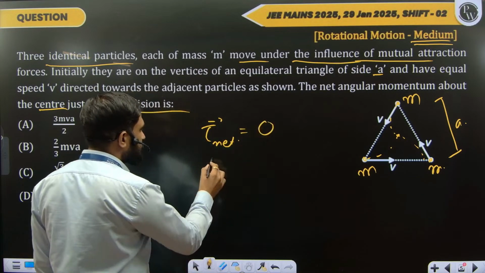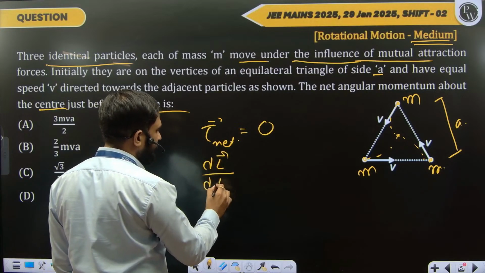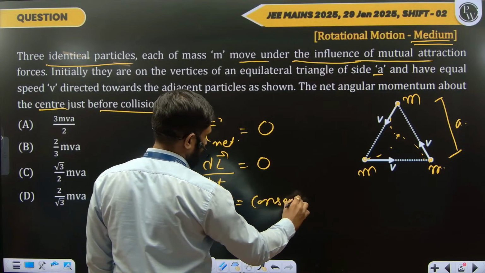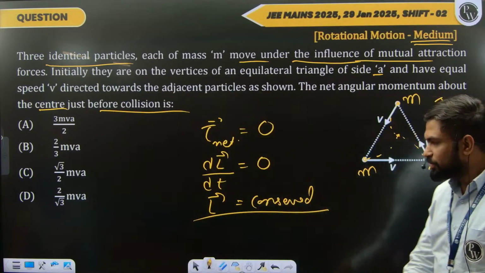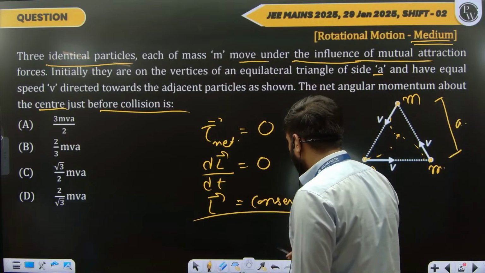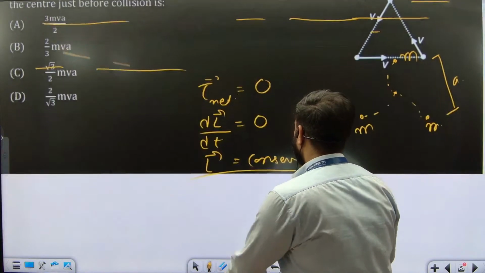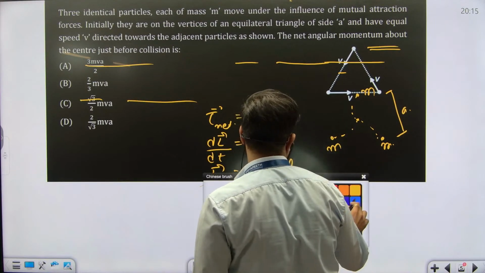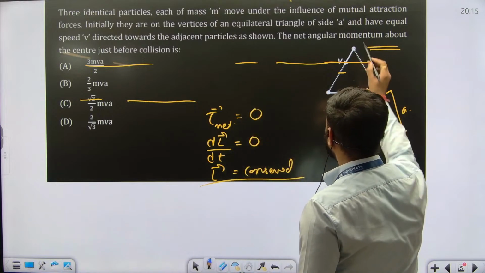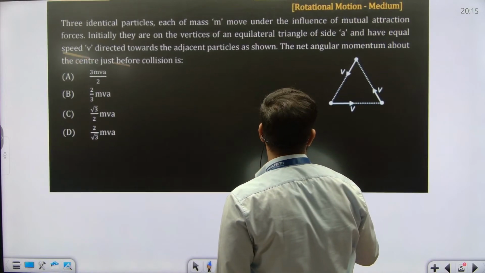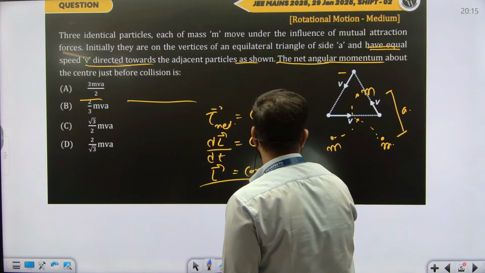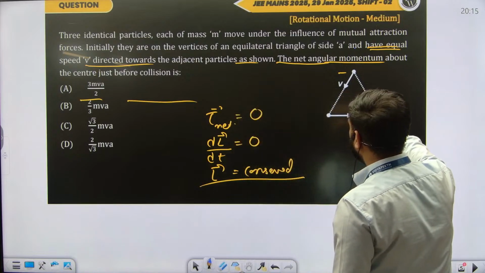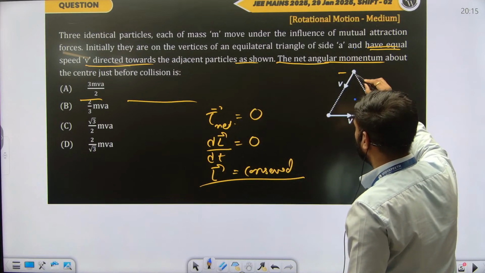If the net torque is 0, then I know that dL by dt of the system is 0. So angular momentum shall remain conserved. And if the angular momentum is conserved, you just need to find the initial angular momentum of this system when these particles were here. Alright. So the initial angular momentum about the center, we just find for one of the particles.